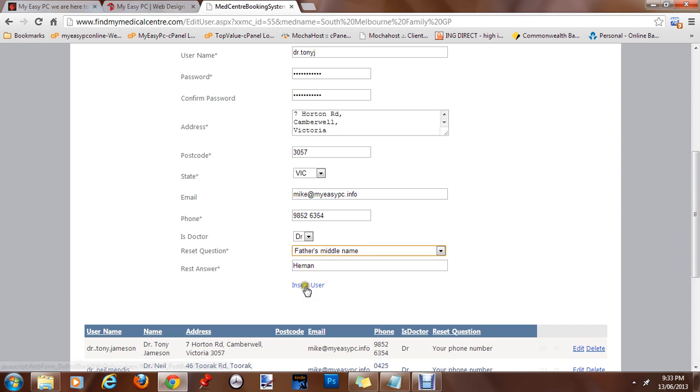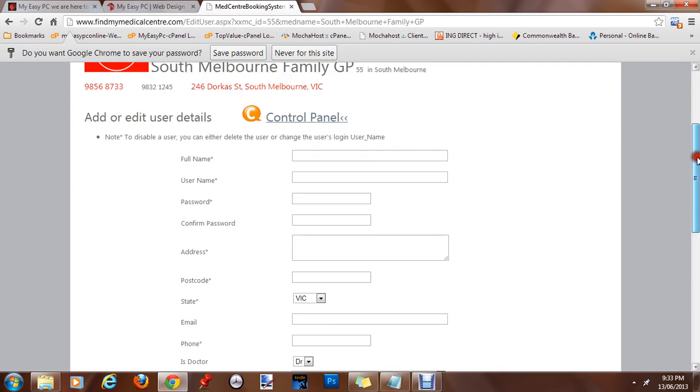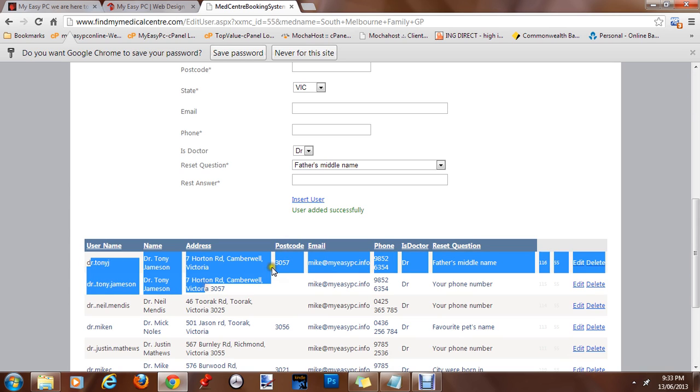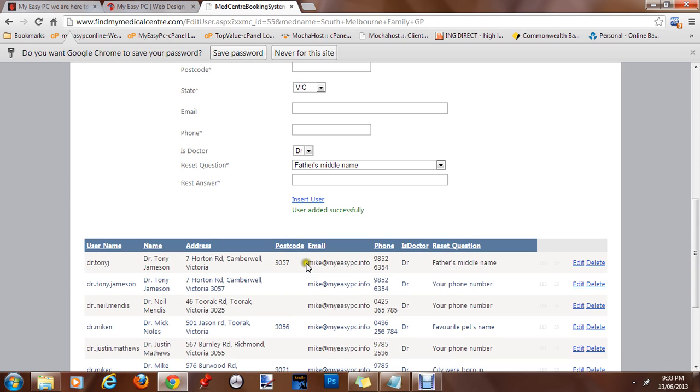Once that's done, click insert, and the new user is added. I get 2 logins for this doctor he can use. The newly created one with the password of his choice, or the original one.